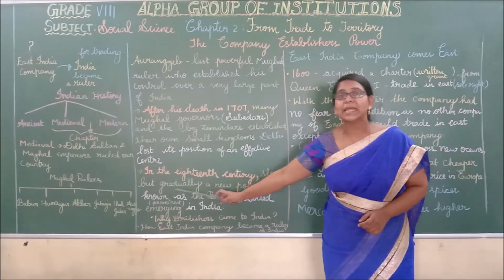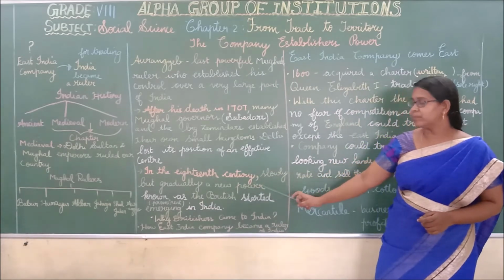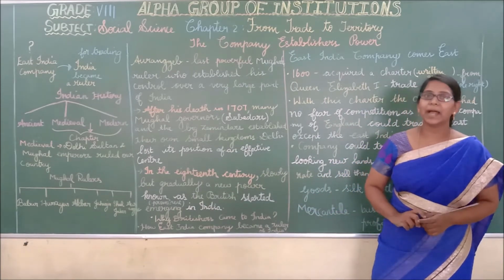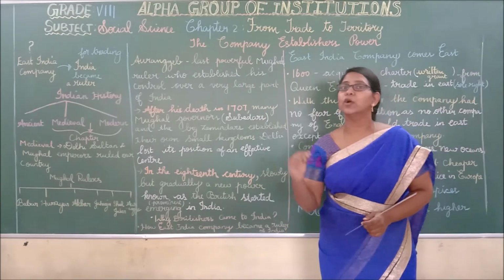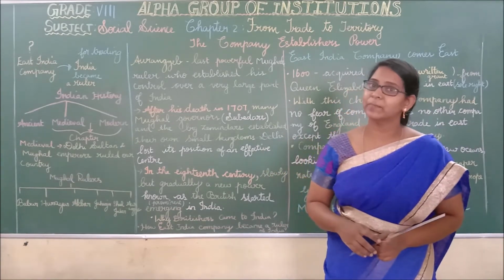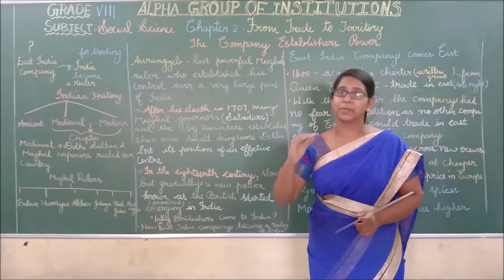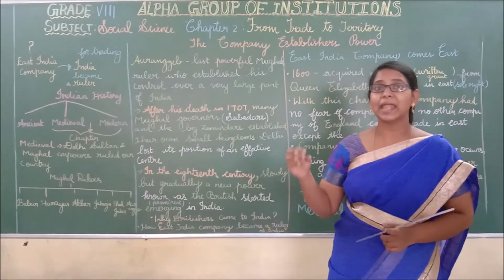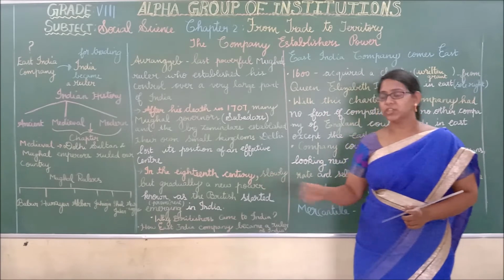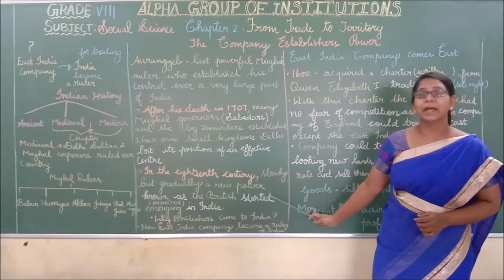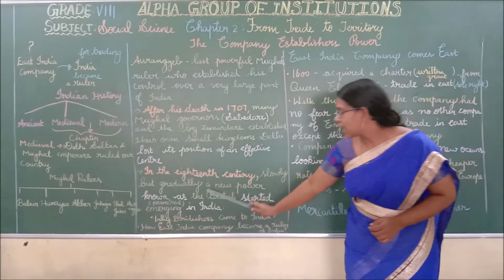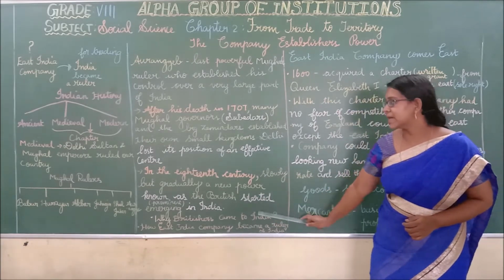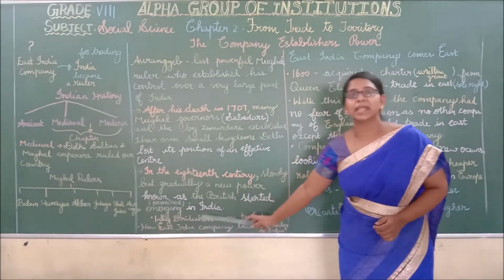And then in the 18th century, slowly but gradually, who entered into our country? Yes, Britishers. Britishers had already entered into our country, but in the 18th century, slowly but gradually, a new power started emerging in India.